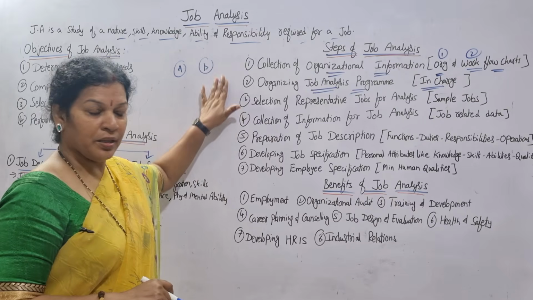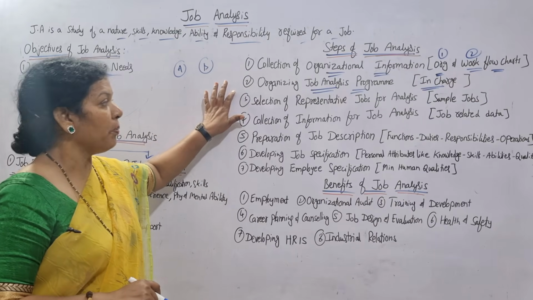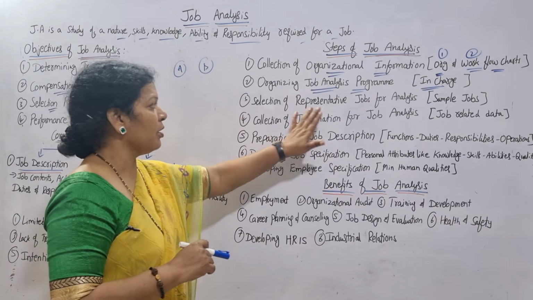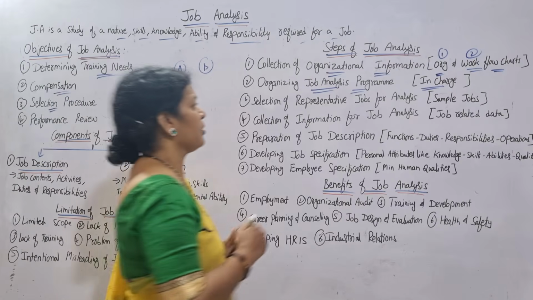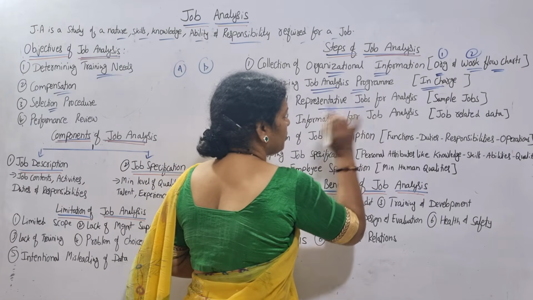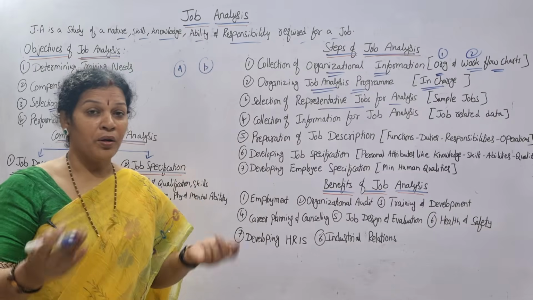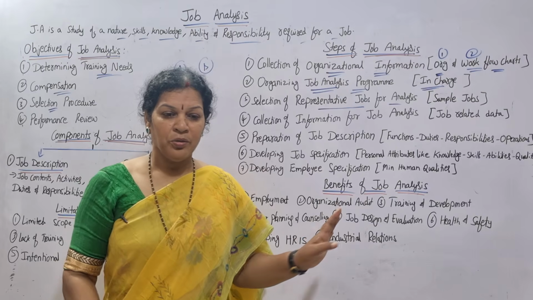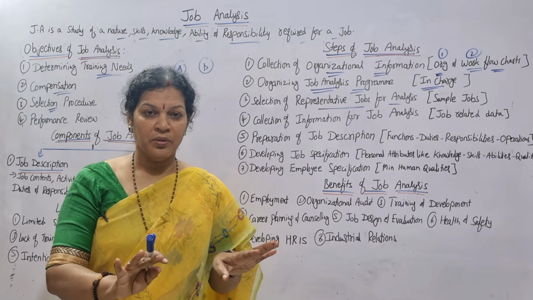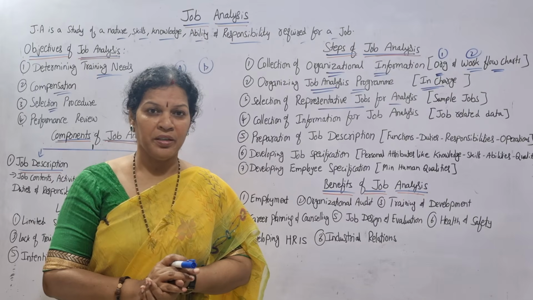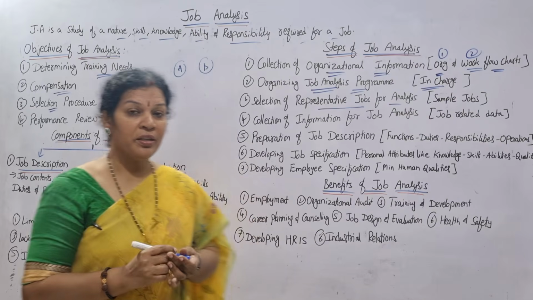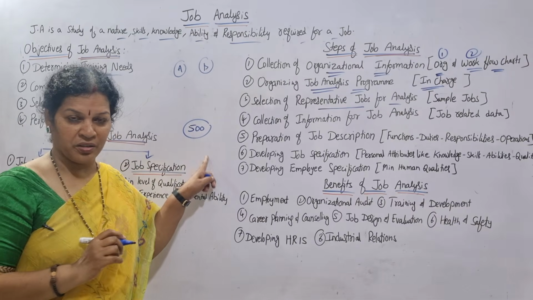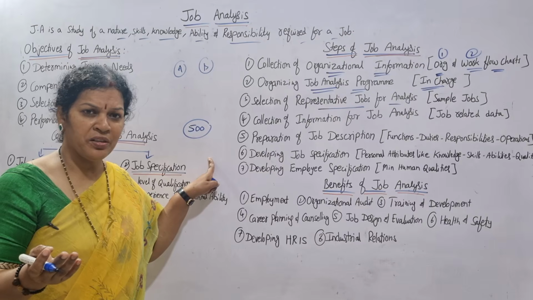The third step, okay, understanding you got it, you have appointed an in charge for the job analysis program. Then what? Third step, selection of representative jobs for analysis. You want to appoint a few employees for this job analysis. You know that in job analysis, if you wanted to go for recruitment immediately, say the recruitment is required for 500 employees, if you recruit 500 employees, you may get a fruitful result, you may not.